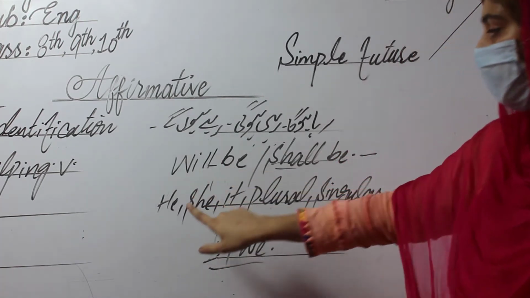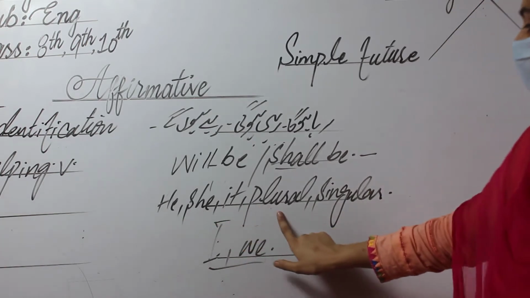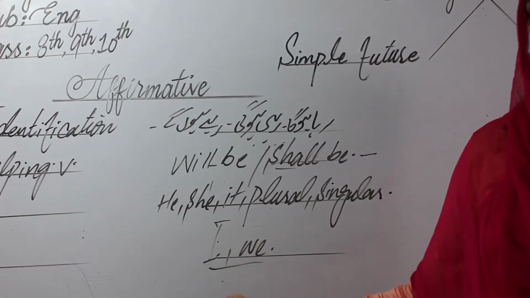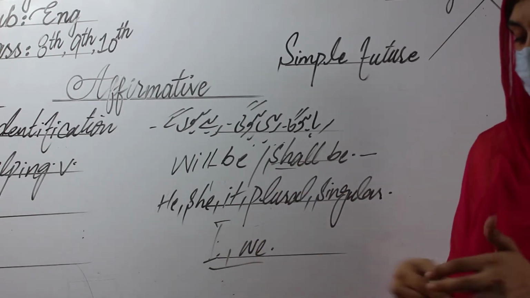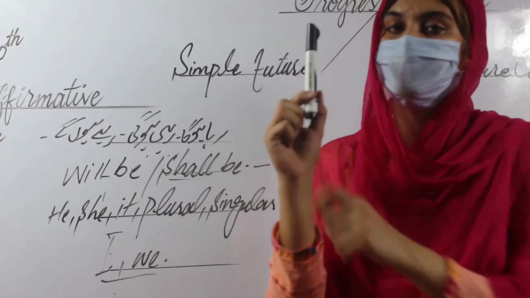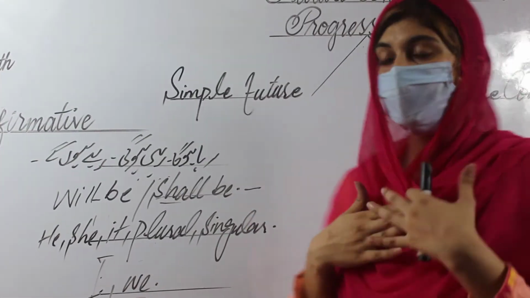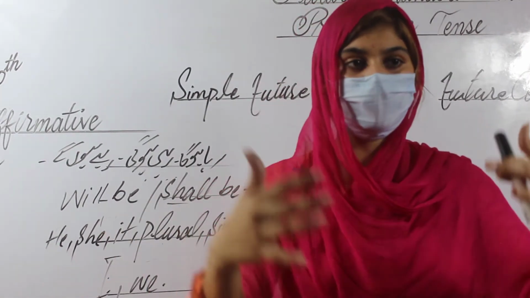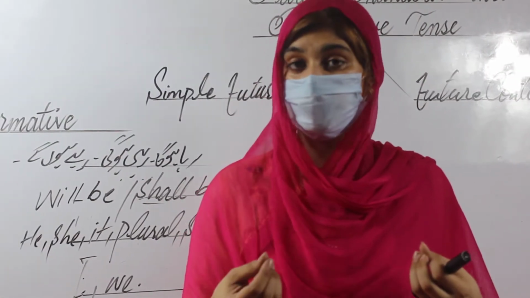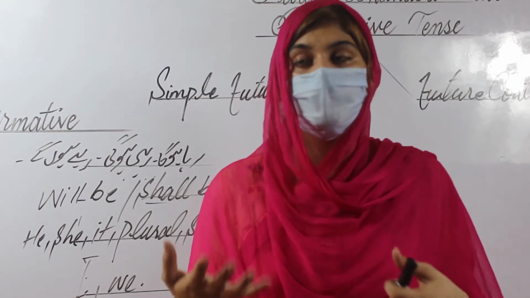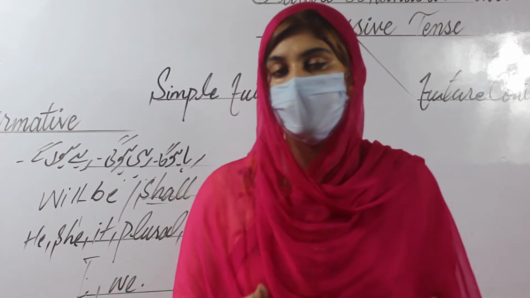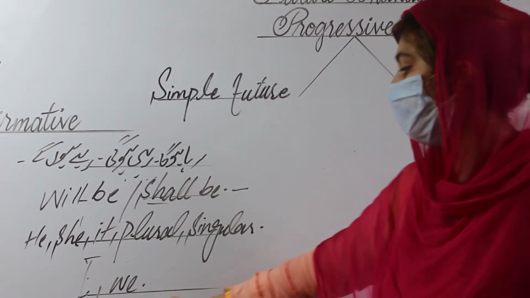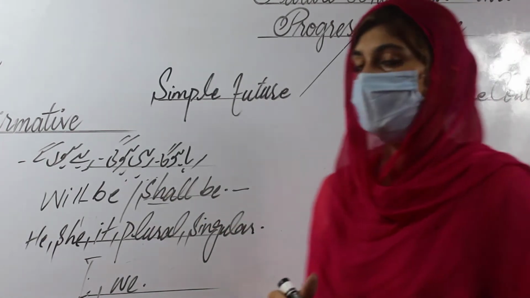So will be is used with he, she, it, plural names, plural things, singular names, singular things. For example, I have a board marker in my hand, which is only one board marker, a singular thing, not a plural one. But in this room, we are here, and we is a plural, though not a plural name. We represent more than one person doing work at a time. So we can say this is a plural, and with we we will add shall.